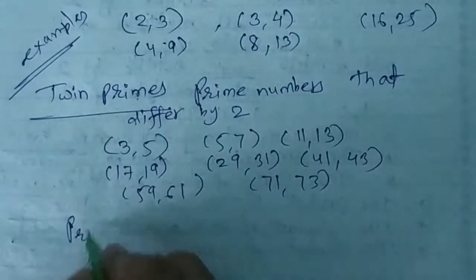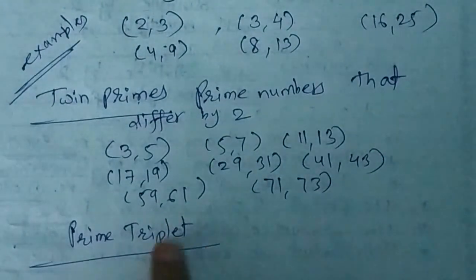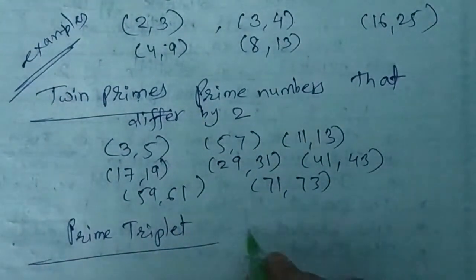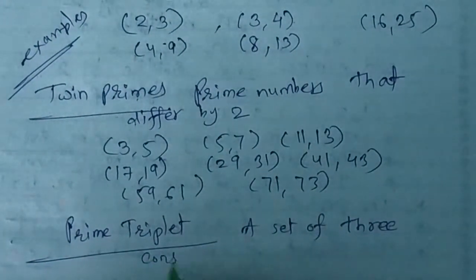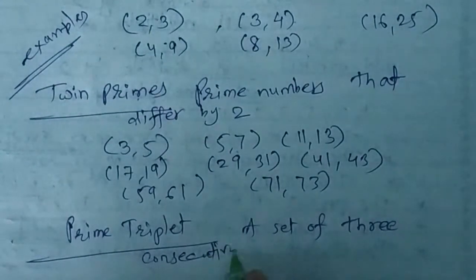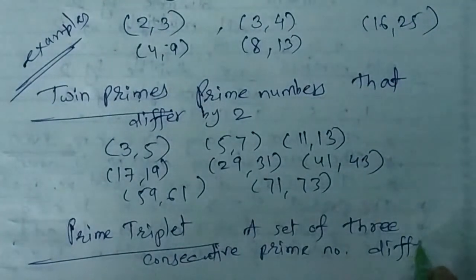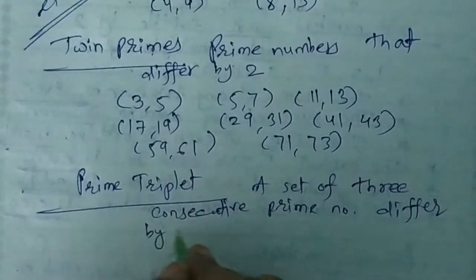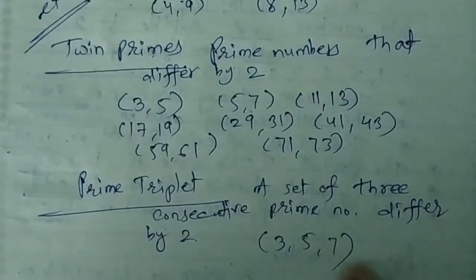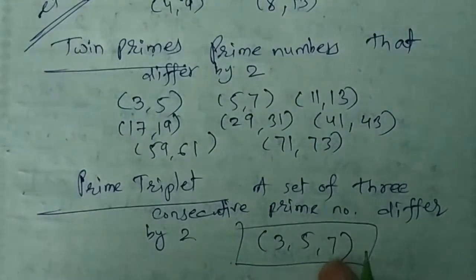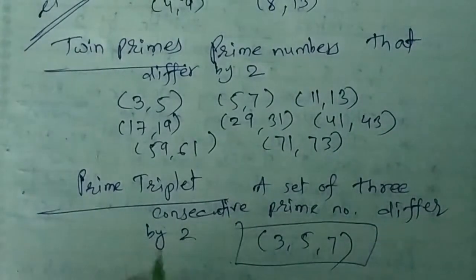Again you have a prime triplet. So what is a triplet? As the name itself suggests, there must be a set of 3 numbers. So if you have a set of 3 consecutive prime numbers, which come one after another and are differing by 2, you can call them a prime triplet, like 3, 5, 7. This is the best example of a prime triplet. Here you have 3 consecutive prime numbers which exactly have the difference of 2, 2.